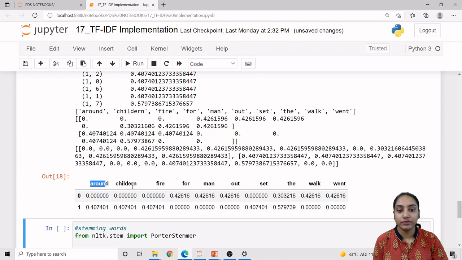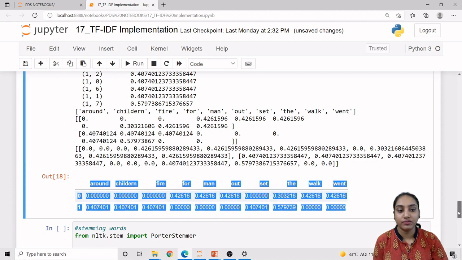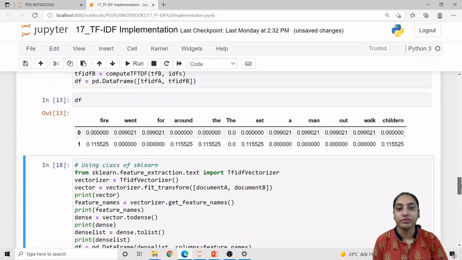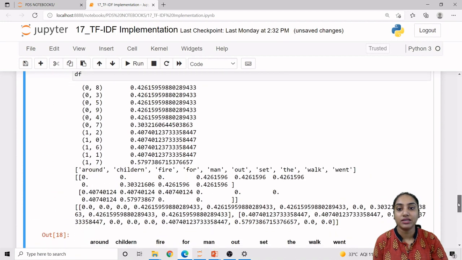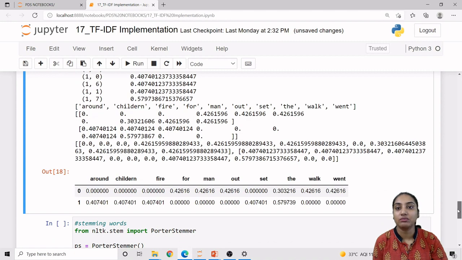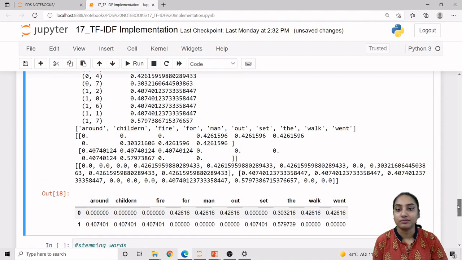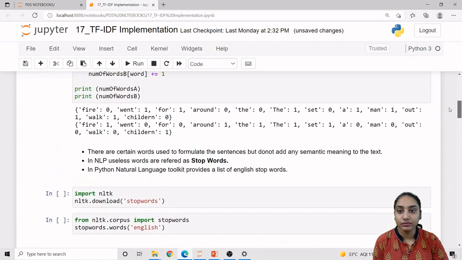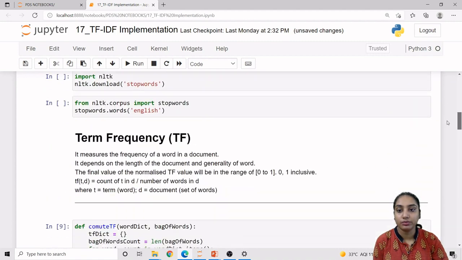For that we will see, but you can see the difference: obviously the number of words will change for the analysis, so the whole data will change. So the TF-IDF vector calculation will also change, and the values we get will be different between the static method and the scikit-learn method. So now let's check what a stop word is.